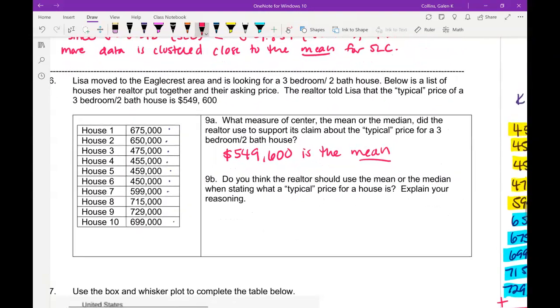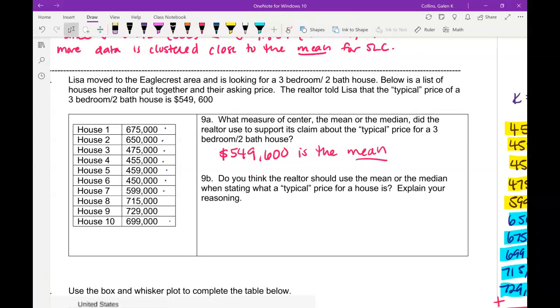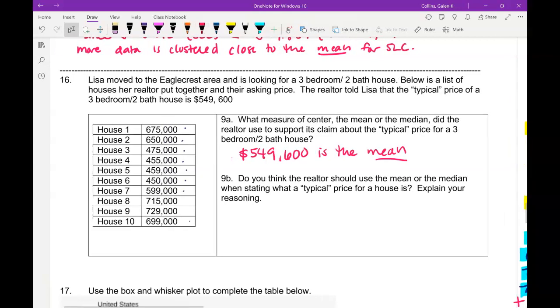Okay, we're switching gears. Lisa moved to the Eagle Crest area and is looking for a 3-bedroom, 2-bath house. And below is a list of houses her realtor put together and their asking price. The realtor told Lisa that a typical price of a 3-bedroom, 2-bath house is $549,600. So the first question is, what measure of center did the realtor use to make this claim?